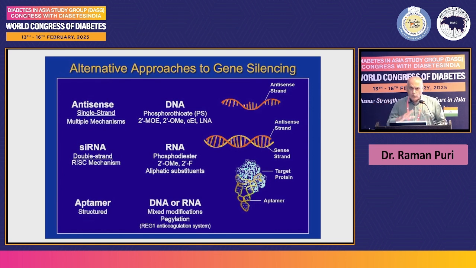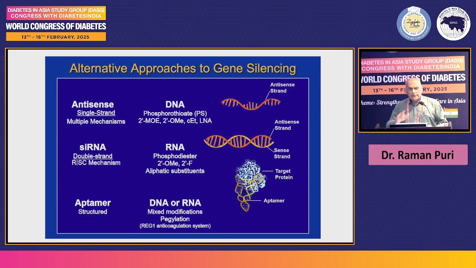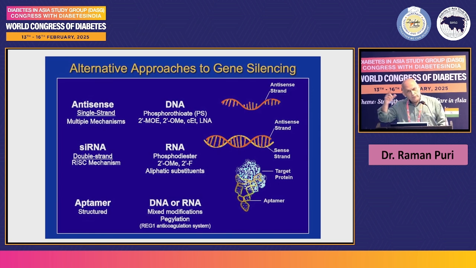This can be switched off by two methods. One is antisense agents and second is a small interfering RNA. What is an antisense agent? It is a single-stranded DNA which is complementary to the messenger RNA which produces LPA. Whereas small interfering RNA is a double-stranded RNA, and the antisense portion of this drug is again complementary to the messenger RNA, which makes lipoprotein A.